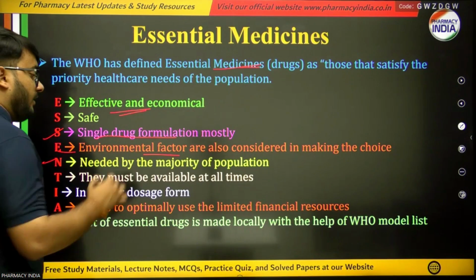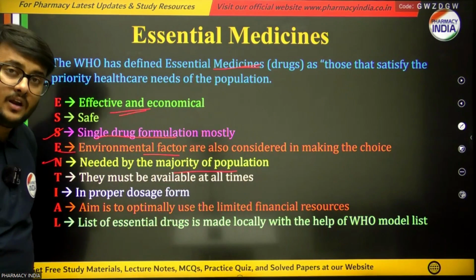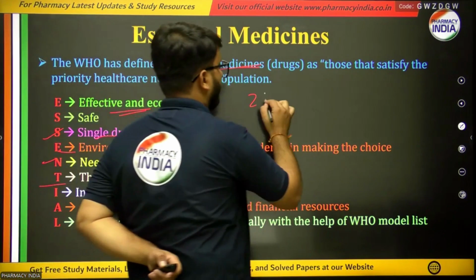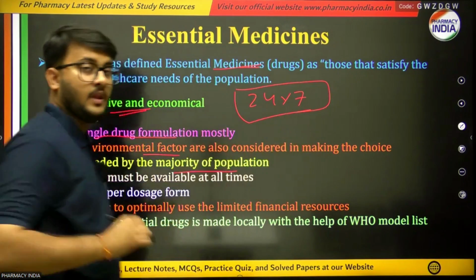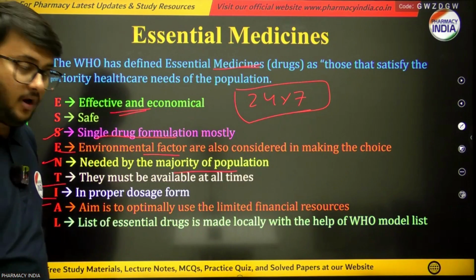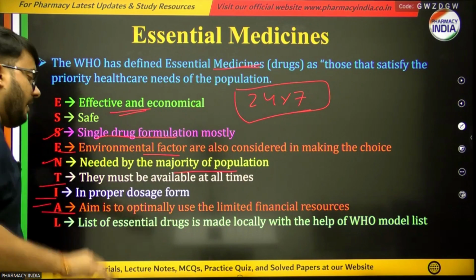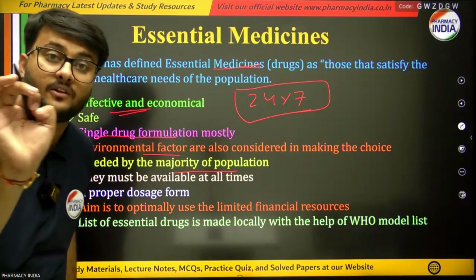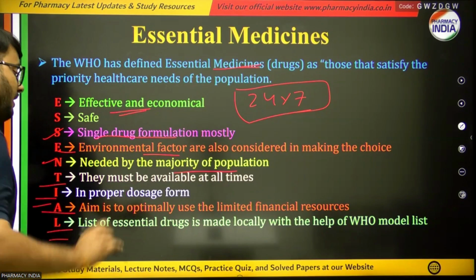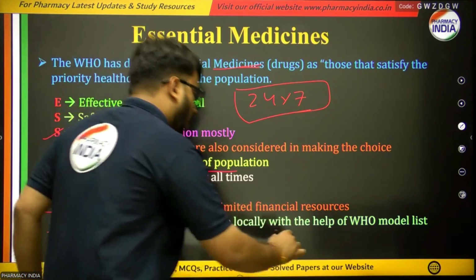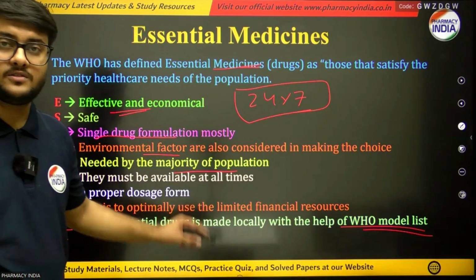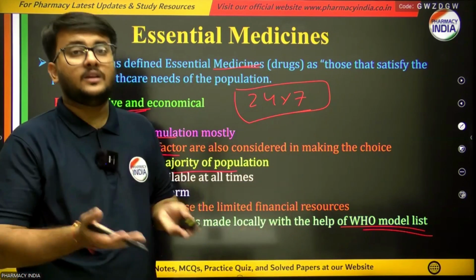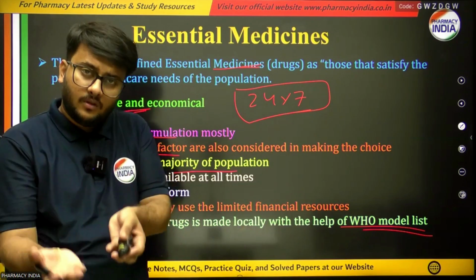Next, N is for need, the majority of the population needs the drug. Next is T, they must be available at all times, 24/7. Next is I, in proper dosage form. Next is A, the aim is to optimally use these medications with limited financial resources. And L is for list, the list of essential drugs is made locally with the help of the WHO model list, in which they have mentioned the basic needs of the population for healthcare.